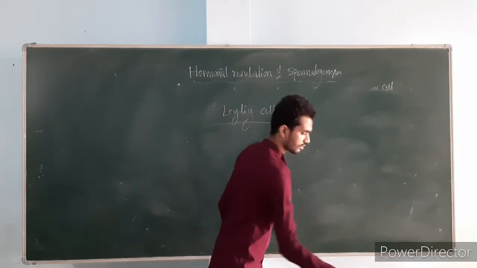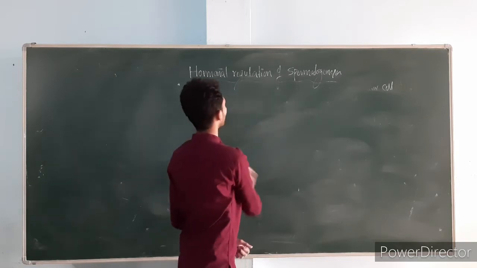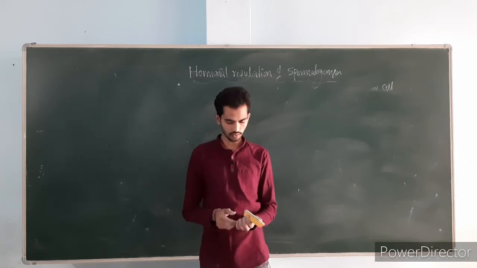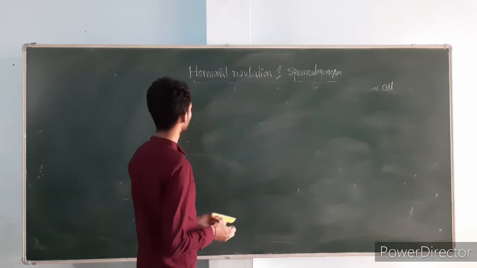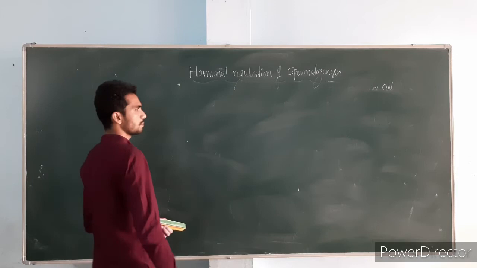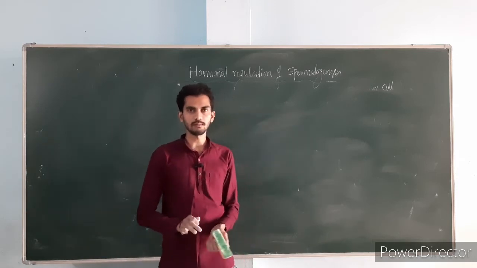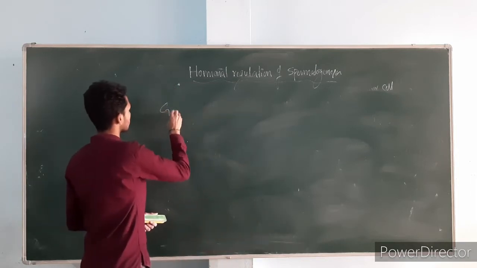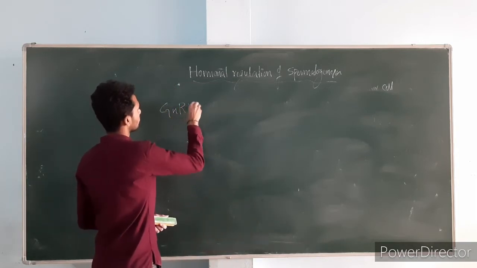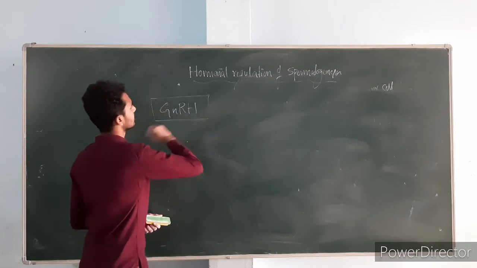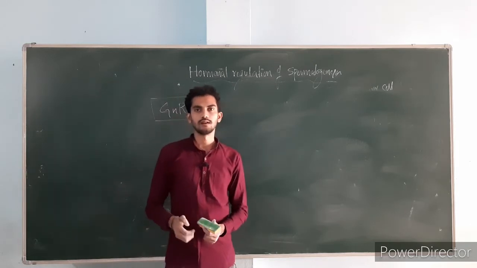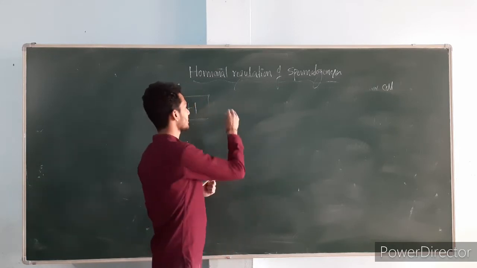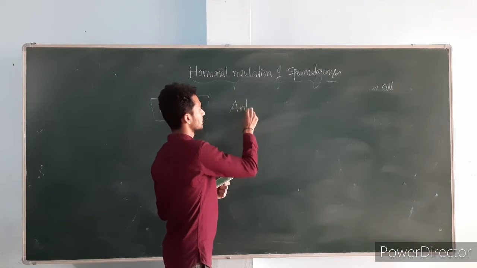Okay. So now let's start with the hormonal regulation of spermatogenesis. How will the hormones regulate spermatogenesis? On the onset of puberty in males, the gonadotropin releasing hormone, GnRH, will be released from the hypothalamus. This hormone will act on the anterior pituitary.